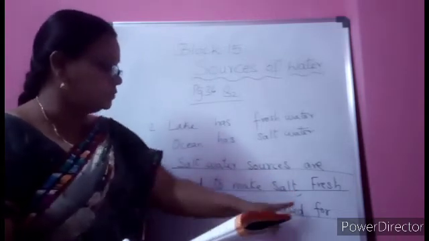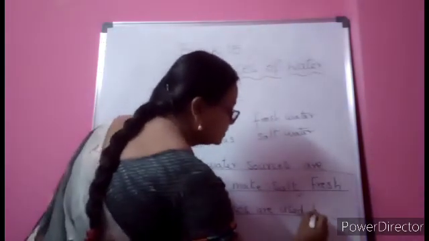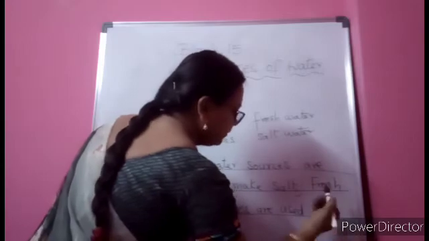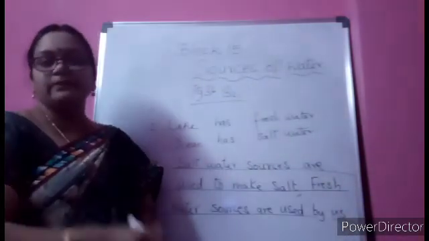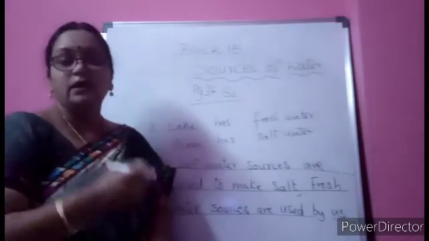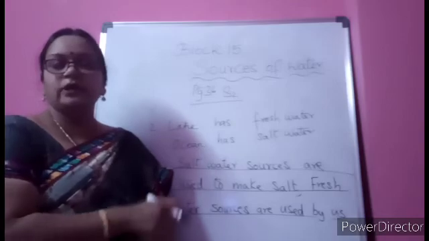Fresh water sources are used by us for cooking and all. You can add bathing, whatever we use. Cooking and drinking are very important, children, that you can write down and complete this.